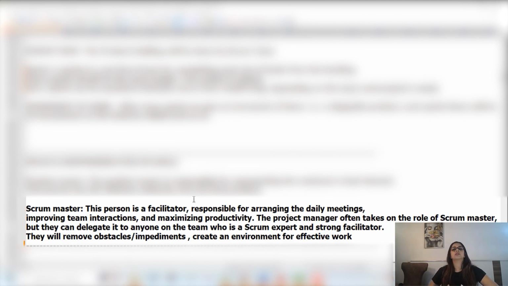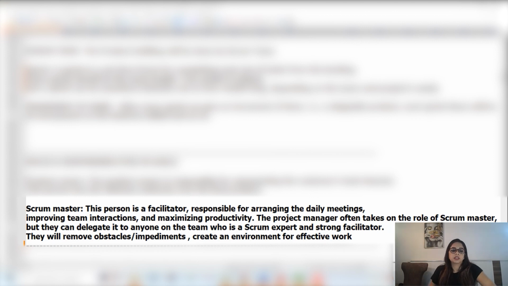So this guy will be responsible for arranging the daily stand-up Scrum meetings. He will also improve the interactions between the teammates. So let's say when there is a team meeting happening and there is a bottleneck where two people are not agreeing upon the same goal, or they are not on the same page, the Scrum Master should make it his responsibility that both of them clear their doubts and follow the same decisions and rules which have been meant for all the teammates for achieving that one common goal.